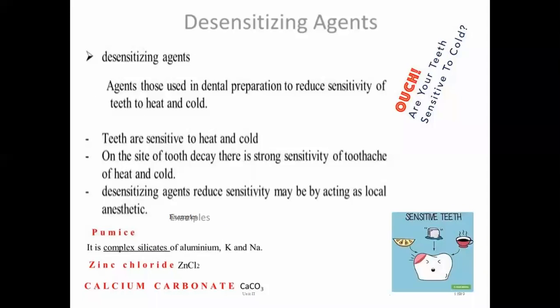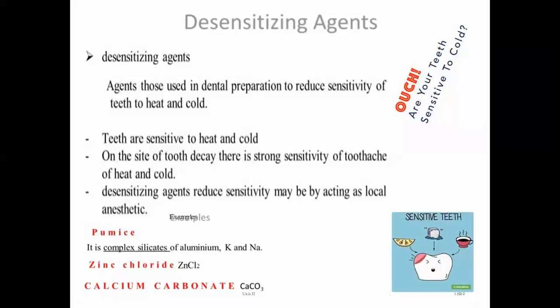Now the next class is desensitizing agents. Already we have discussed that sometimes the teeth are sensitive to heat and cold, especially during tooth decay. If the tooth is already decayed or dental caries has already formed, then the teeth of those persons are sensitive towards heat and cold. So the agents which are used to reduce the sensitivity of teeth to heat and cold are known as desensitizing agents.